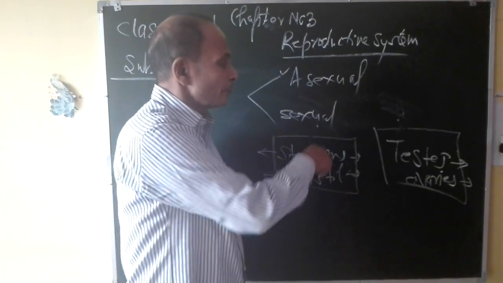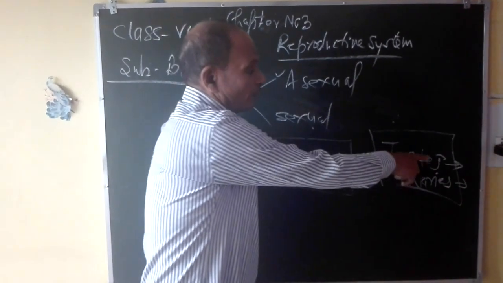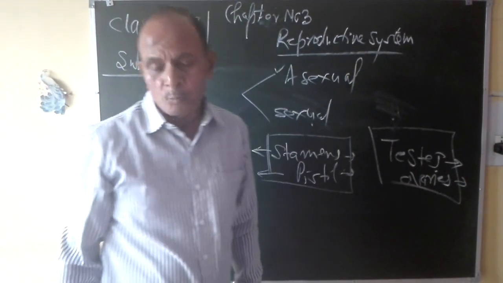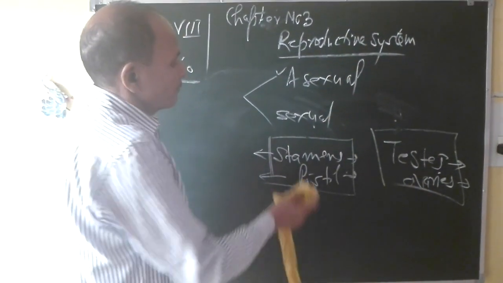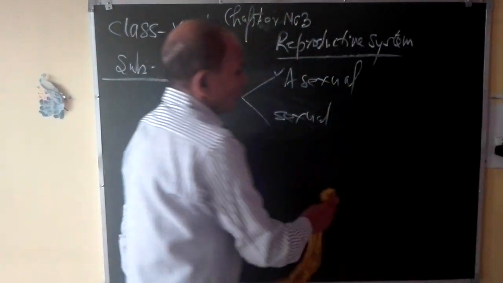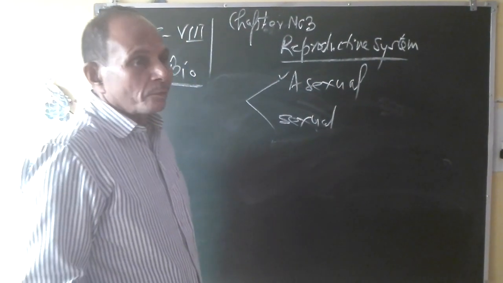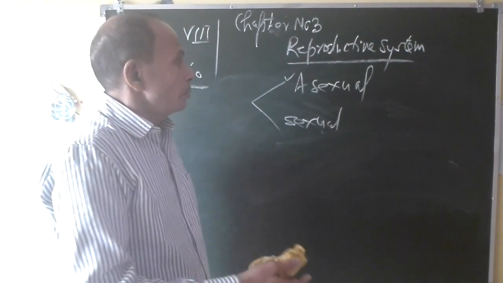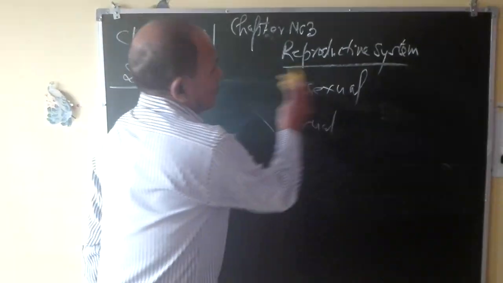So in this type of reproduction, two partners are involved, male as well as female, and such type of reproduction is called sexual reproduction. So you have studied the definition of reproduction and how many types of reproduction there are.